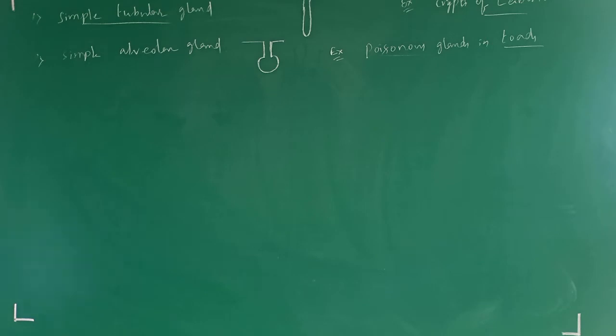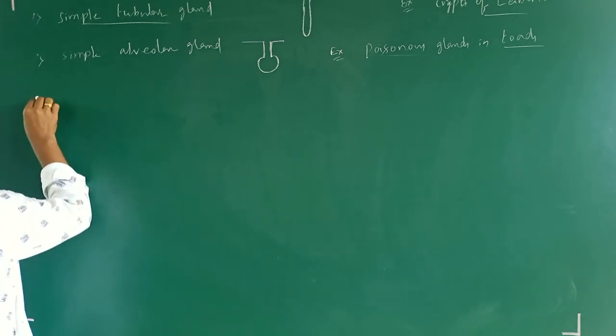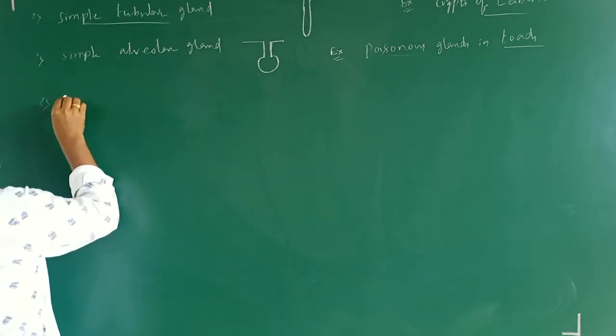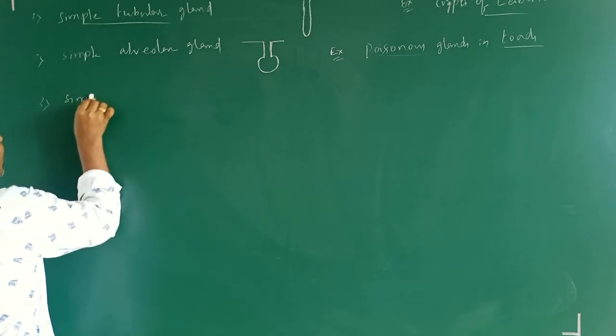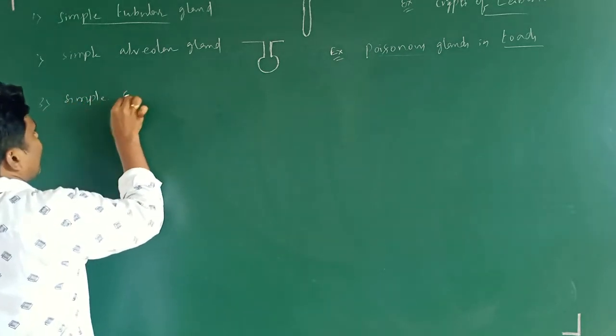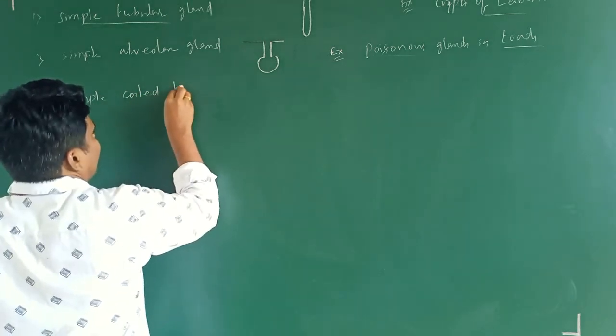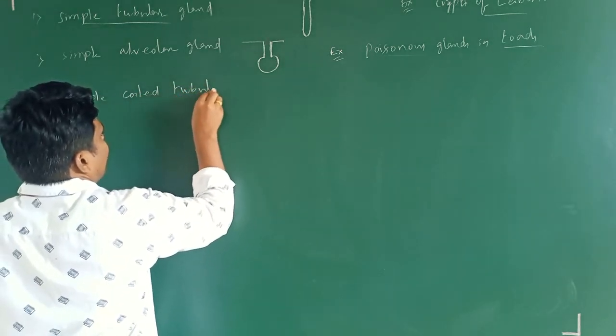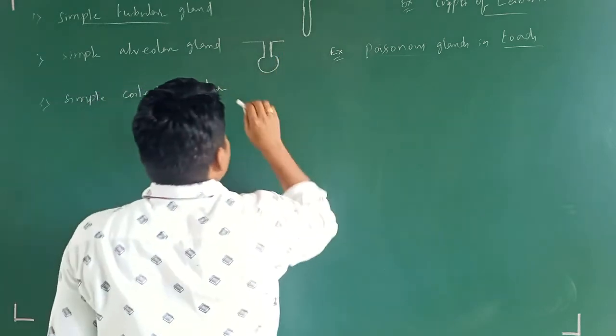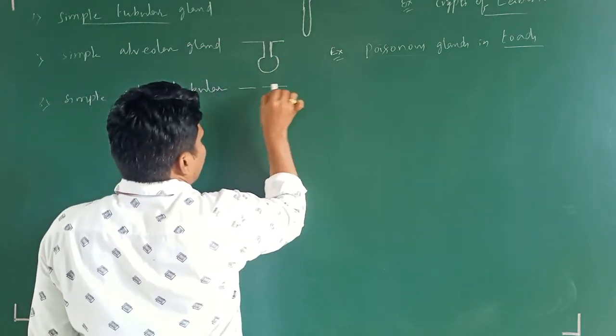Okay, next, another one: simple coiled tubular. This one is just a coiled structure.